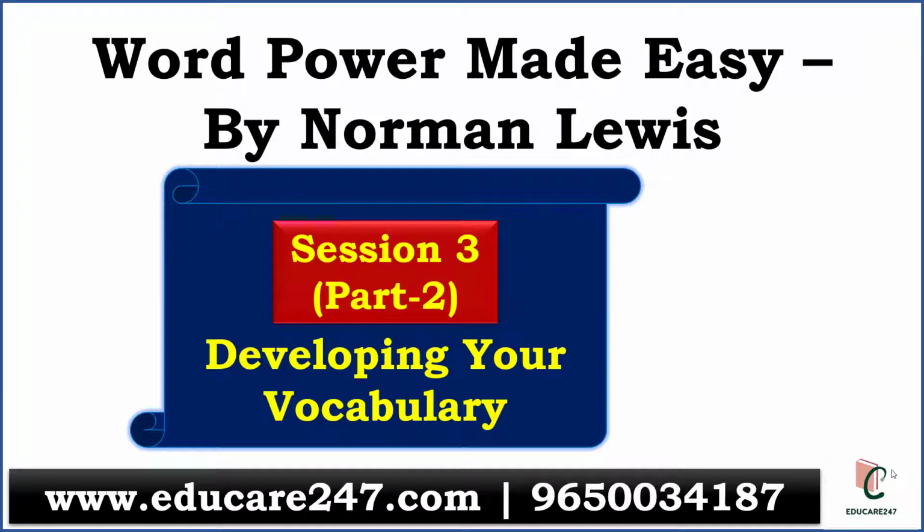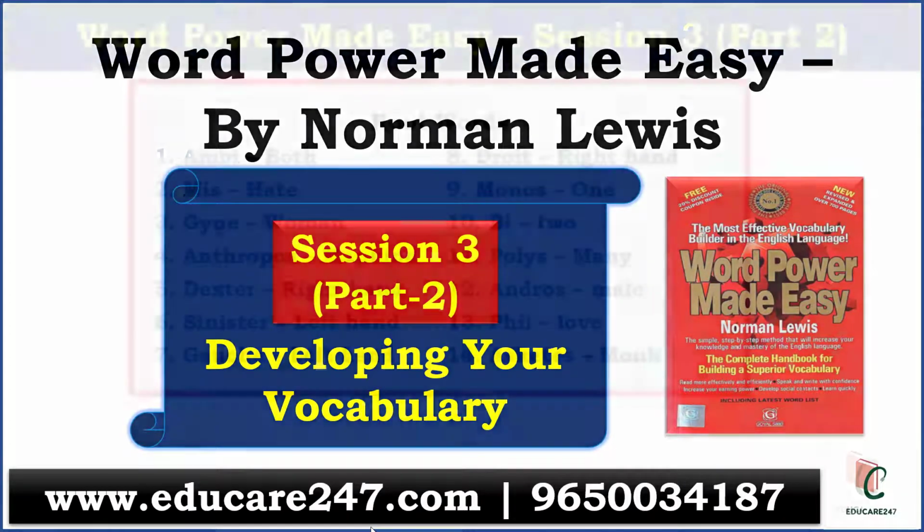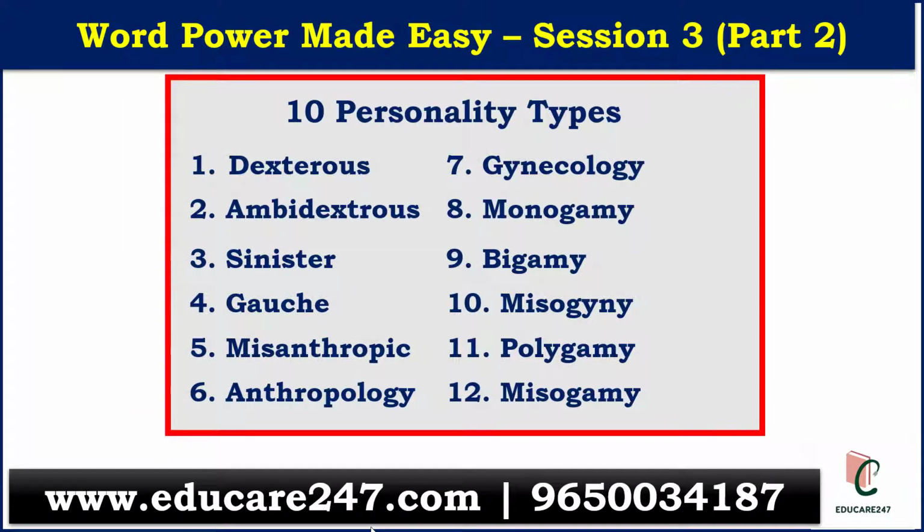So if you remember, we had divided section 3 into two parts. For part 1, we had the previous video for session 3 of the book Word Power Made Easy by Norman Lewis, which is one of the most important books to develop your vocabulary. In part 1, we had discussed the following root words, and the main words based on them were these 12 words.